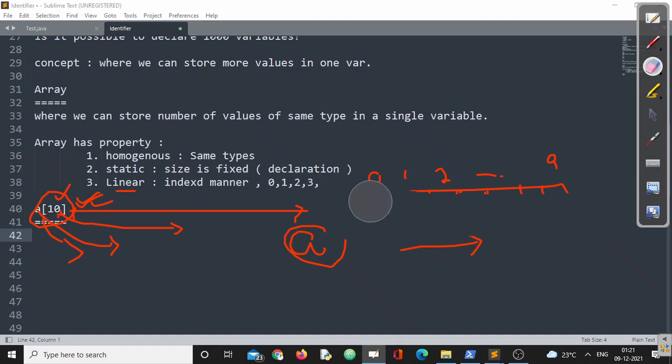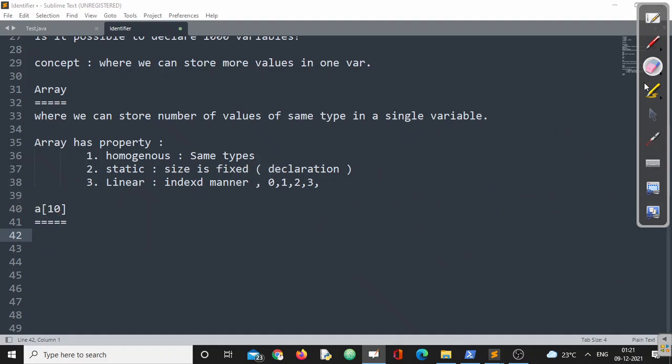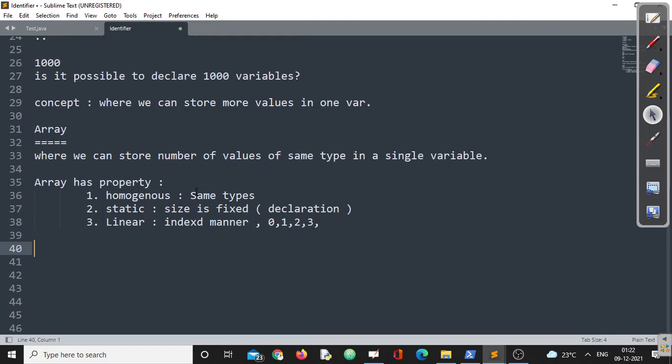So instead of creating one ordinary variable, if we need to store more than one value, happily we can go for the array concept, right? And array can have different flavors like single dimension, double dimension. We'll discuss, don't worry. I think up to this point you should be clear what exactly an array is and why we require arrays in our programming, right?